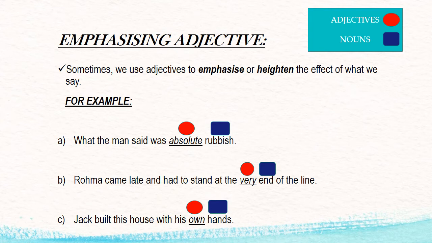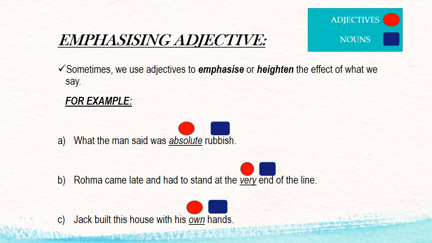The next example is Roma came late and had to stand at the very end of the line. Here also if it was written as Roma came late and had to stand at the end of the line, it was also okay. But very, that is an adjective, is used to focus on the word end, and it is explaining our expression very clearly.